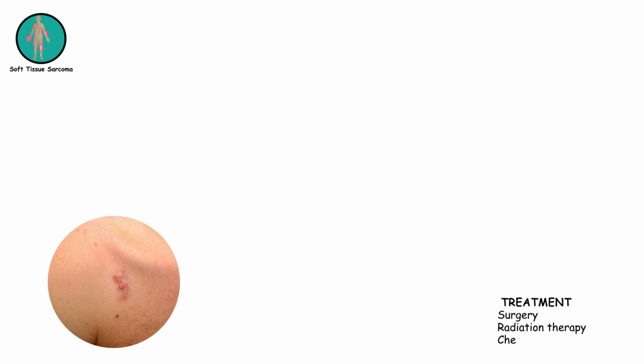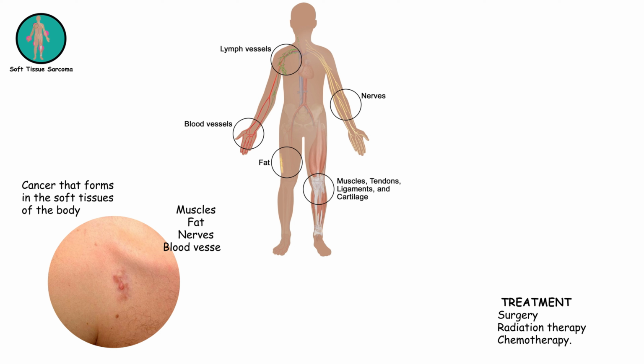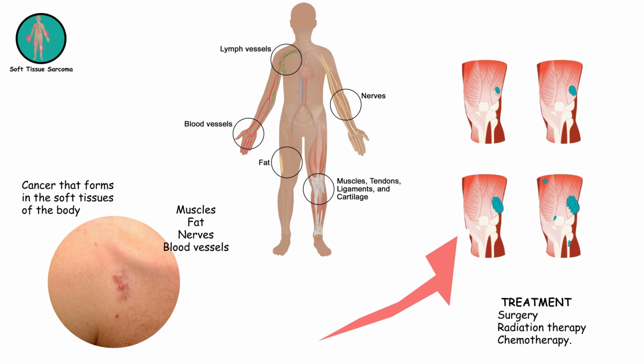Soft tissue sarcoma. Soft tissue sarcoma is a cancer that forms in the soft tissues of the body, such as muscles, fat, nerves, or blood vessels. It can occur anywhere in the body and may present as a painless lump or swelling. Treatment usually involves surgery, radiation therapy, and chemotherapy.